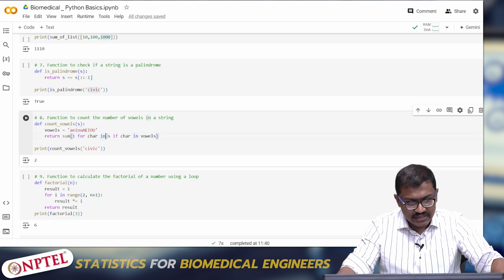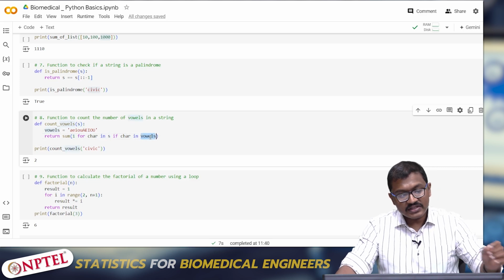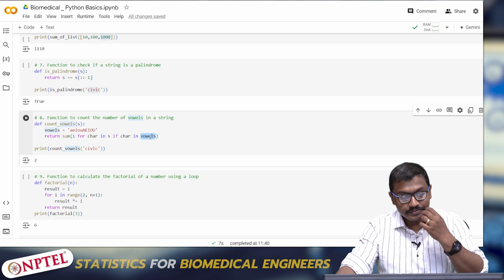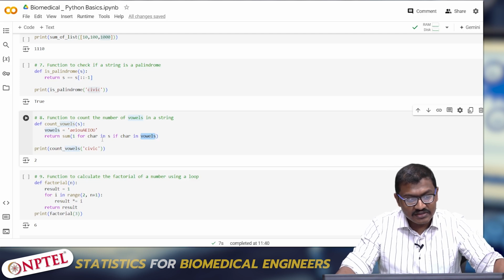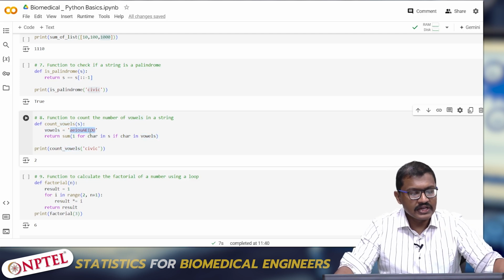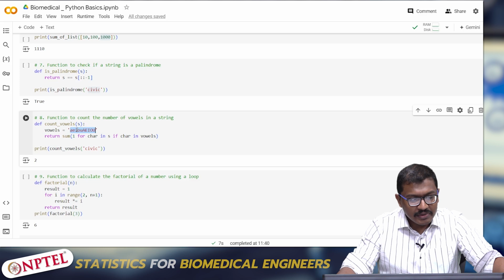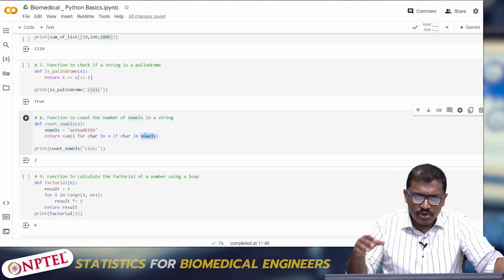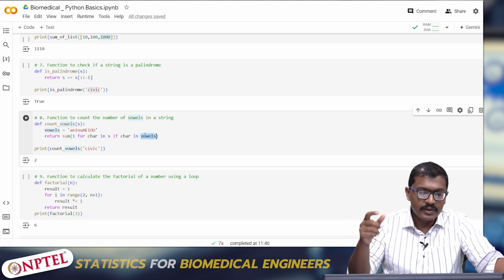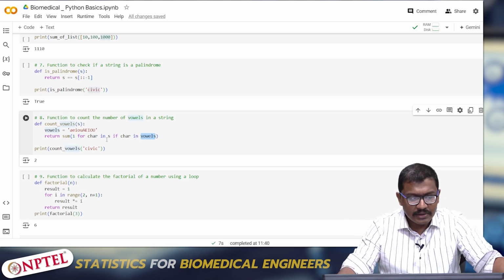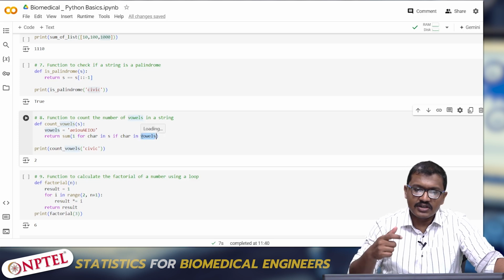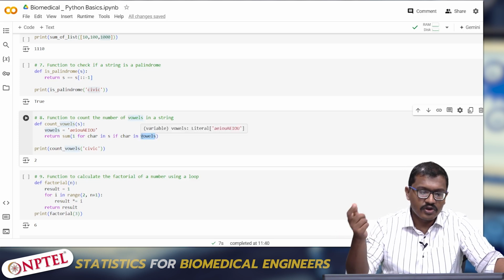It takes one element from the vowels and checks it with the input character that is given. I am predefining what the vowels are, and I am going to take each element in the input variable, check it with the corresponding vowels, and sum it up.